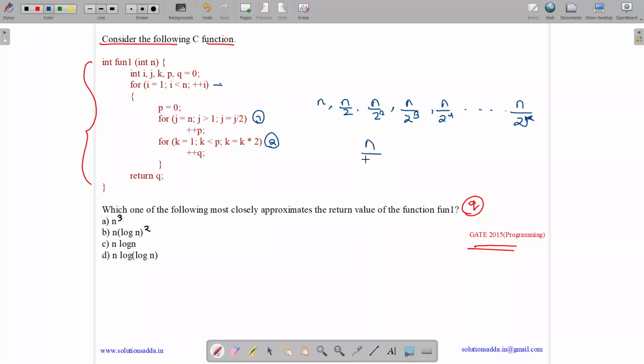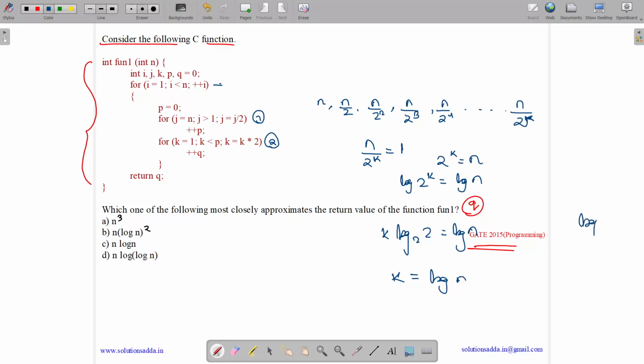So it will stop when n by 2 to the power k becomes approximately equal to 1, or 2 to the power k equals n. Applying log on both sides, we get log 2 to the power k equals log n, or k log base 2 of 2 equals log n, as log base 2 of 2 is 1. So k equals log n, which means this loop will run log n times. Let me write over here, this loop will run log n times.